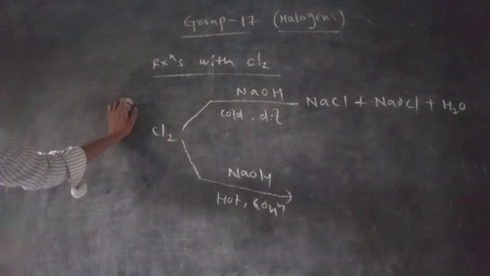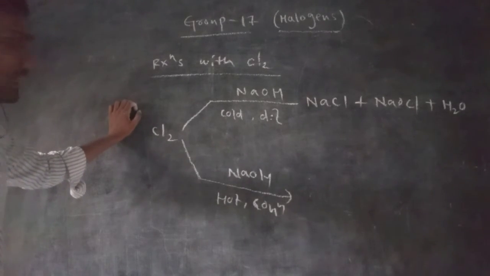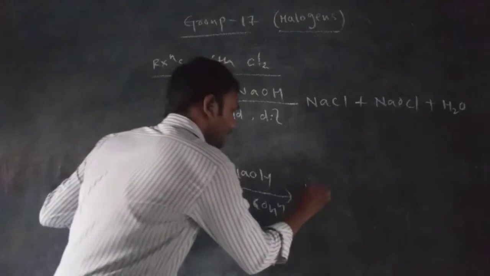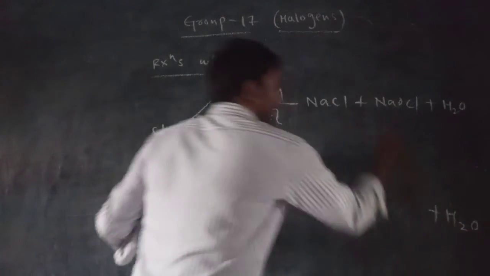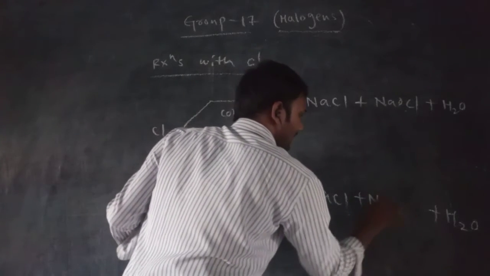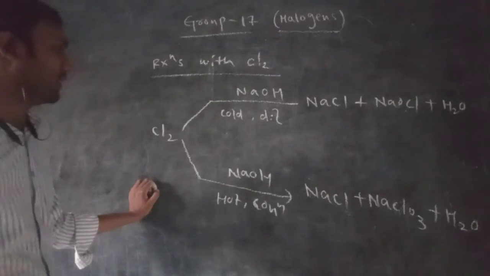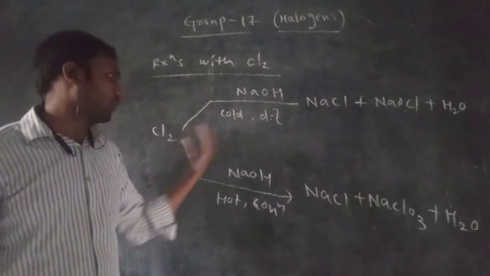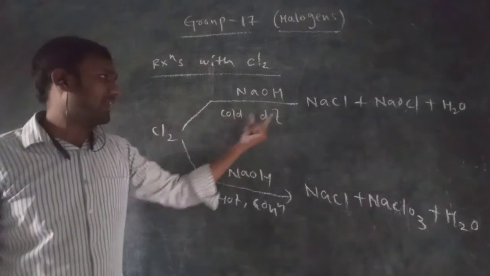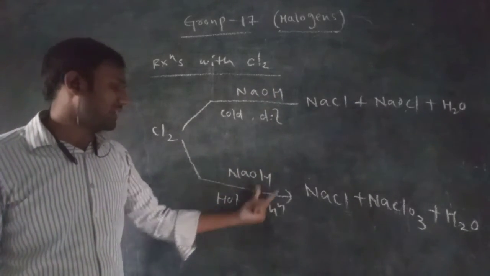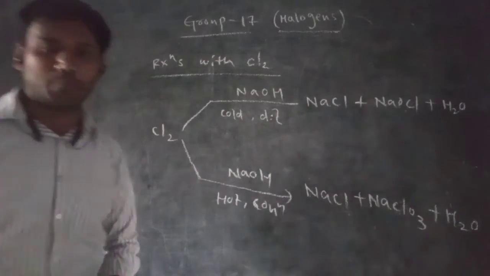Next, it reacts with hot and concentrated sodium hydroxide. The same sodium chloride will be formed, and again the same water will be formed. But here, instead of NaOCl, NaClO3 will be formed. So this is the reaction of chlorine with cold and hot NaOH. When chlorine gas reacts with cold dilute NaOH and hot concentrated NaOH, these are the products forming. So it is very, very important.